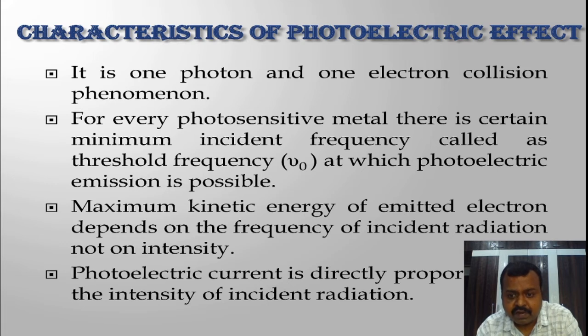Next, photoelectric current is directly proportional to the intensity of radiation, but provided the frequency is greater than the threshold frequency. That means if we are using a radiation with a frequency greater than the threshold, and if we increase the intensity of that source, then the current in the circuit will increase. But by keeping the frequency less than the threshold, if we go on increasing the intensity, there will be no photoelectric current. So photoelectric current is proportional to the intensity of radiation, but for that the frequency should be greater than the threshold frequency.